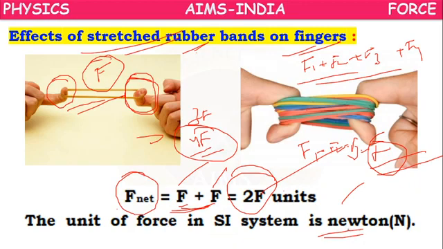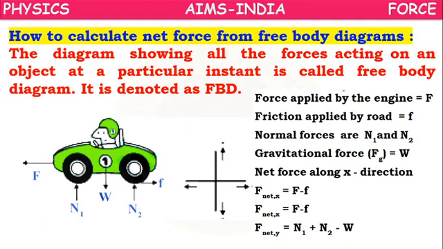When it is written in words, we have to write it completely, newton, starting with a small letter. When it is written as a symbol with a single letter, capital N is to be taken. So next, how to calculate net force from free body diagrams?